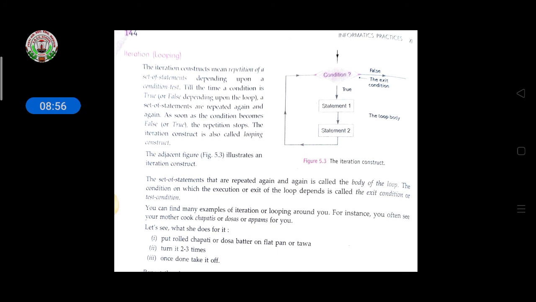So looping. The iteration construct means repetition of a set of statements depending upon a condition test. Till the time a condition is true or false, depending upon the loop, a set of statements are repeated again and again. As soon as the condition becomes false, the repetition stops. The iteration construct is also called the looping construct.